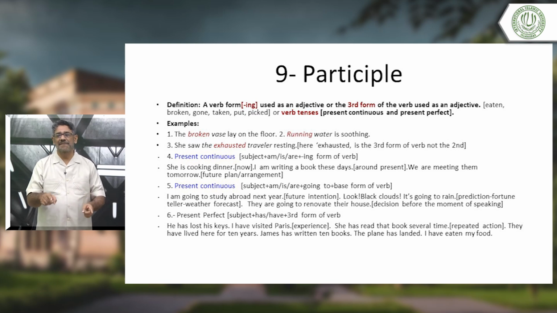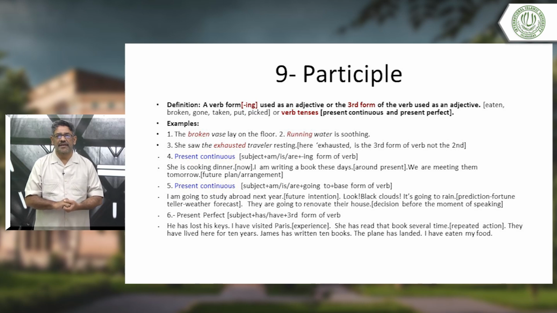But every day when I go home, I try to write a few pages. So it is a time around the present. It is not happening now when I am talking. In the previous example, I said something happening at the time of speaking: I am standing, you are sitting, I am teaching, you are learning. So it is happening right now, at the current moment.